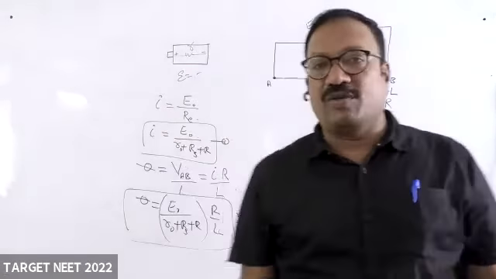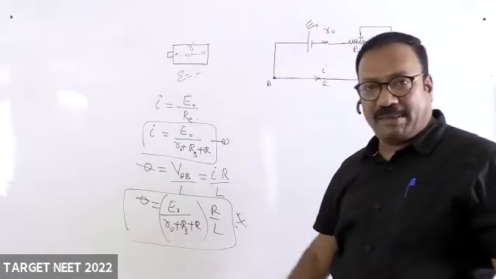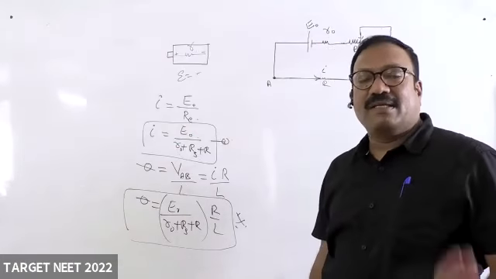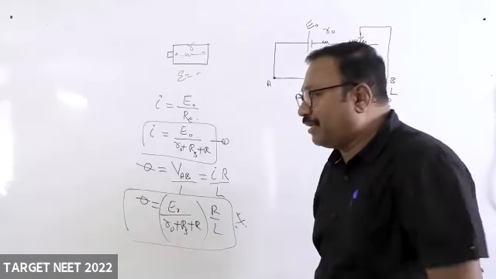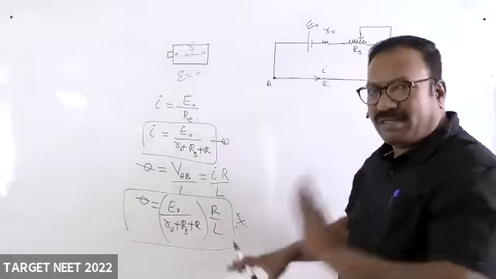All of this is called the primary circuit. For the primary circuit, you will find the potential gradient and keep it ready in order to find unknown EMFs, in order to find the internal resistance, in order to compare the EMFs. This is not required in this problem also, but I am doing it just for revision.